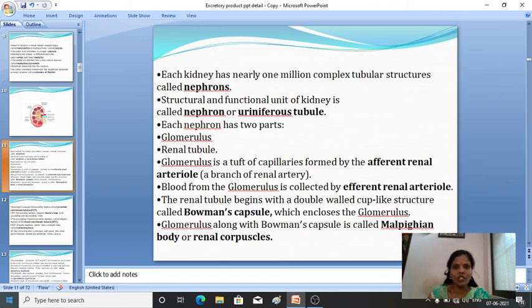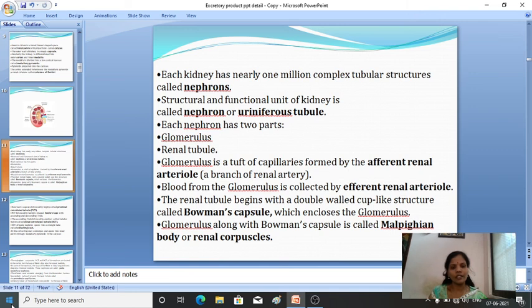Each kidney is made up of nearly 1 million of these complex tubular structures, commonly known as nephrons, also called uriniferous tubules.